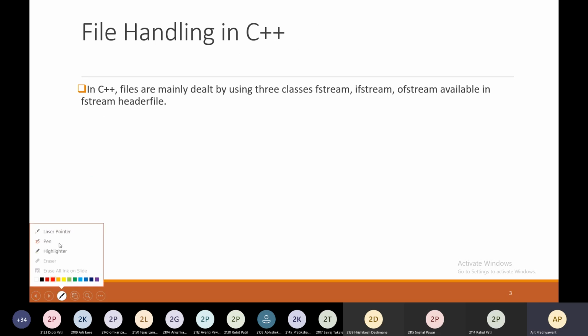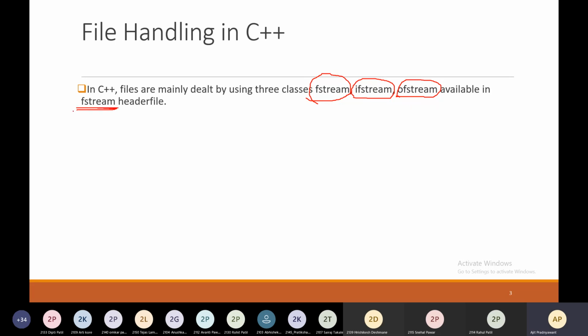In C++, files are mainly dealt with by using three classes. So these are the three classes. First one is fstream, next one is ifstream, and next is ofstream. So these are the main classes which will help you to deal with file handling in C++. And all these classes are present in the header file fstream. So initially you need to include this in your C++ program.